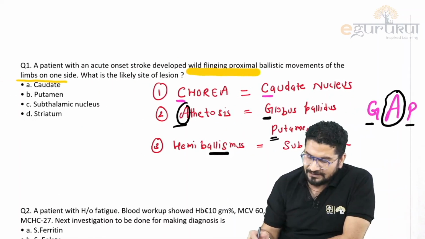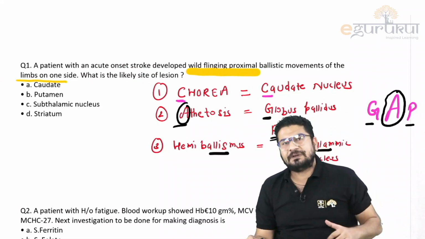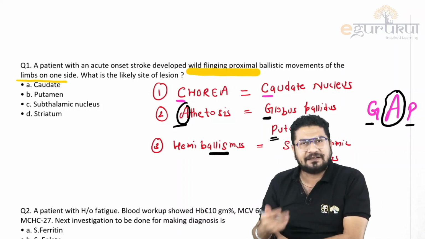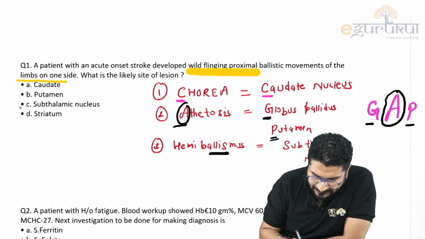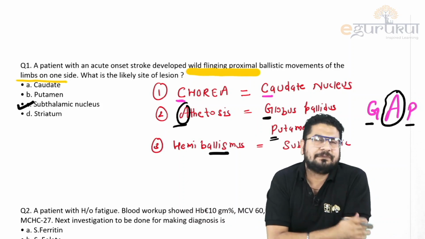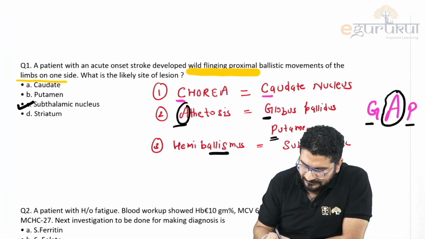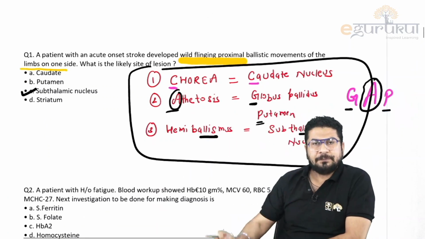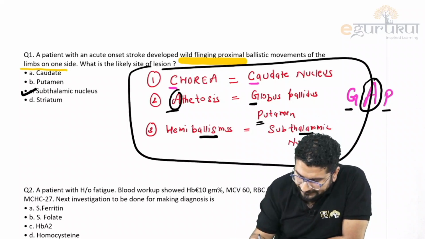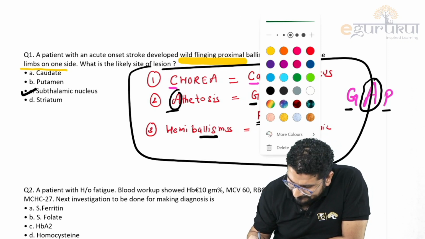Now let us see what we can see. You can see a wild flinging proximal ballistic movement. It means it's a strong jerky movement, that is they are asking about hemibalismus. So when you see hemibalismus, the lesion is in your subthalamic nuclei. These are three things that they keep on asking again and again, the site of lesion. This is important that they ask in exam, so you should remember this.